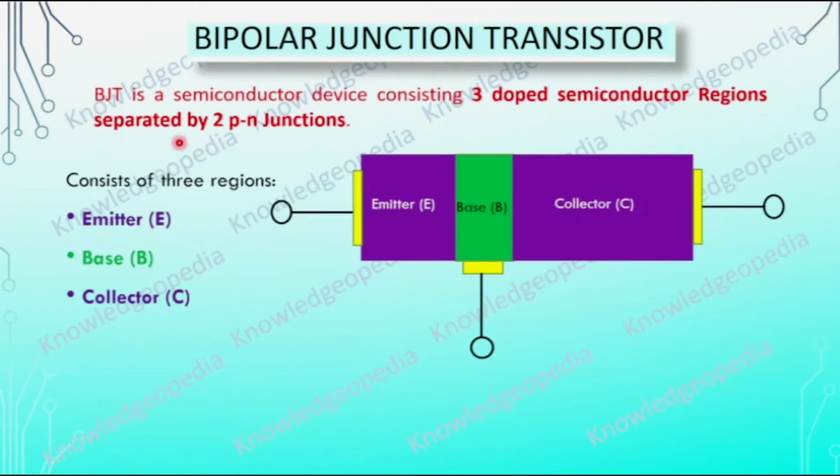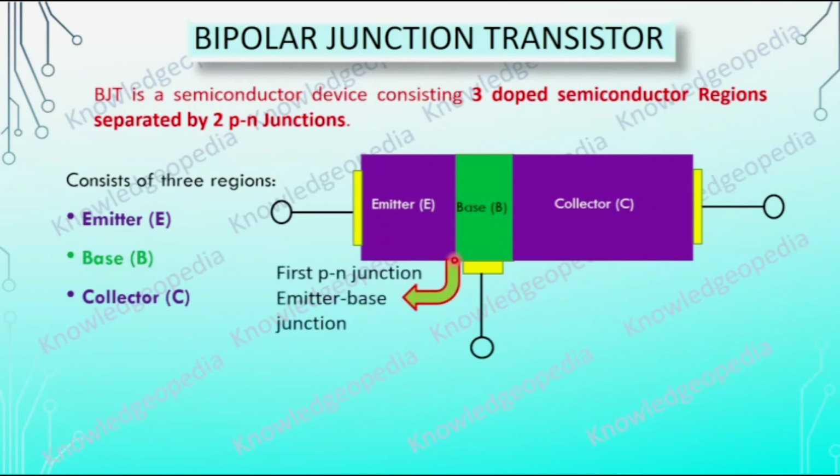Further, as I have mentioned, it consists of two p-n junctions. Here you can see we have one junction, because these two are of opposite type. Here also you can see one more junction, between base and collector.